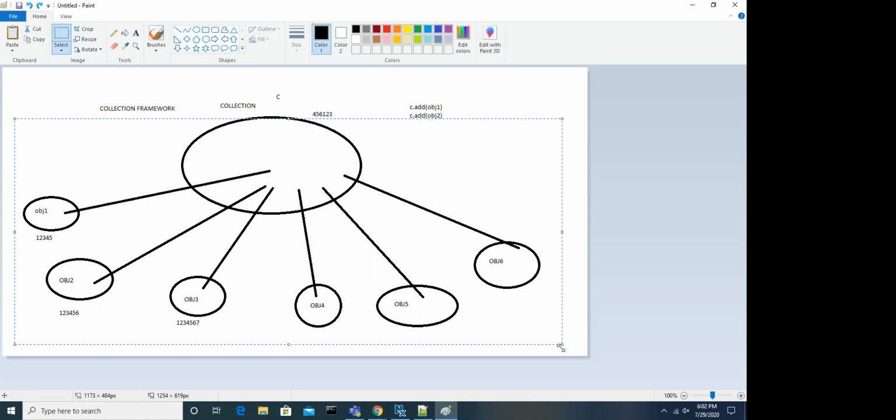So this is the main advantage compared with the arrays concept while handling a group of elements. In arrays, we have to specify the size, and memory wastage will happen if you are not using all the size. And if you want to add more than the size which you declared, then also it is a problem in arrays. All the problems are rectified in the collection framework. Guys, are you getting me?